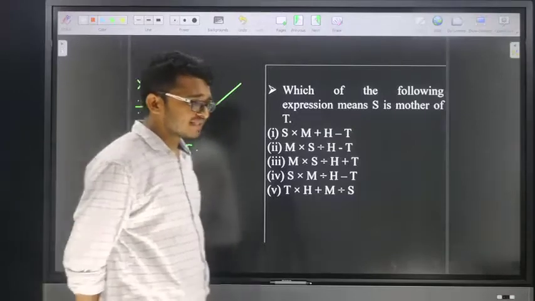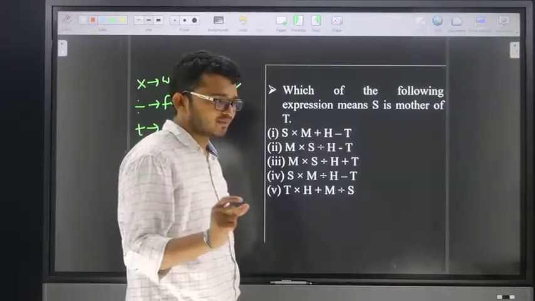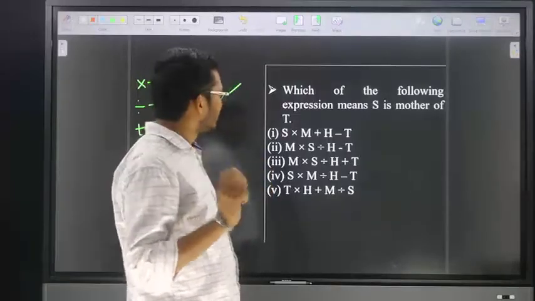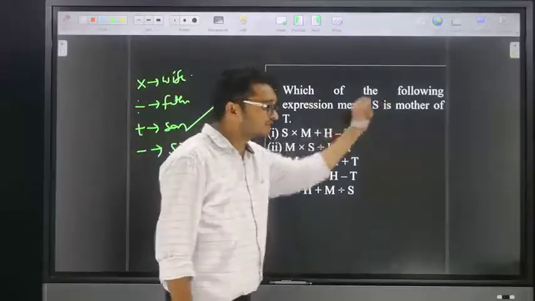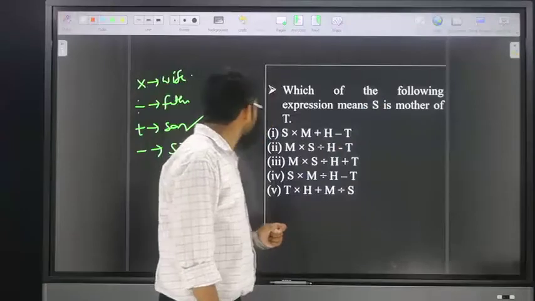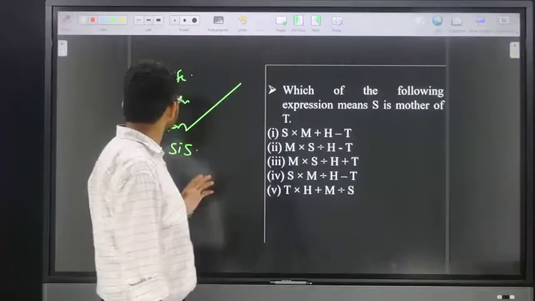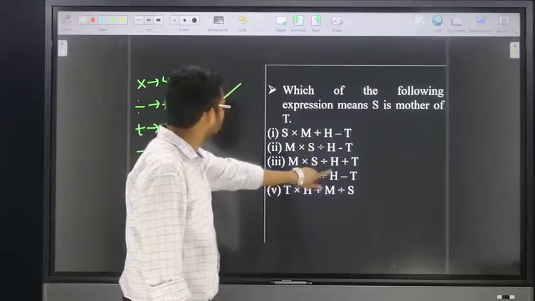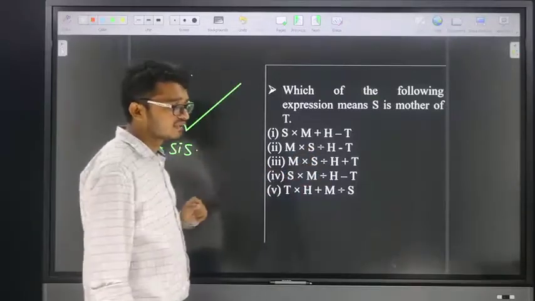By seeing it only we are able to eliminate. Our requirement is that S is the mother of T, so S is compulsorily female. In option number 3, S divide by means S is father.